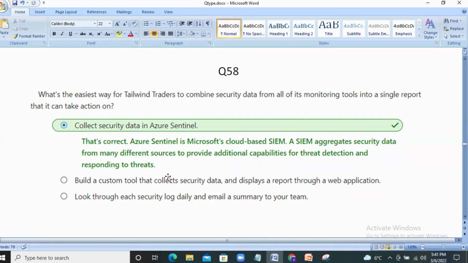A SIEM aggregates security data from many different sources to provide additional capabilities for threat detection and responding to threats. In the real exam, I got a question with the keyword SIEM and the options given included Azure Sentinel as well. So make sure you remember this point about Azure Sentinel. SIEM should come under Azure Sentinel. Also, SOAR should also come under Azure Sentinel.